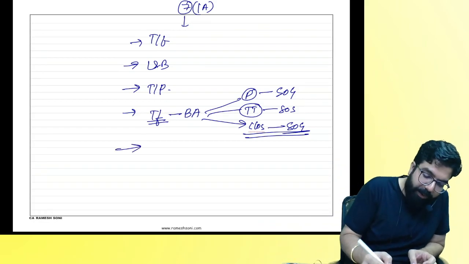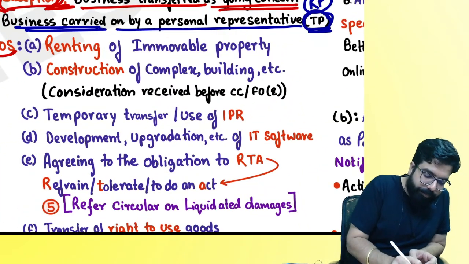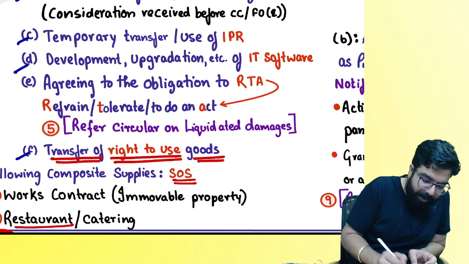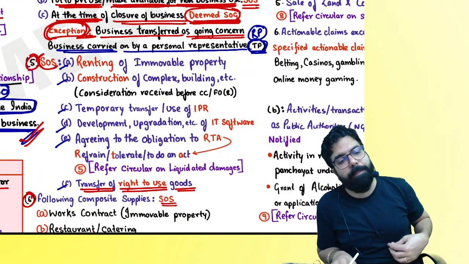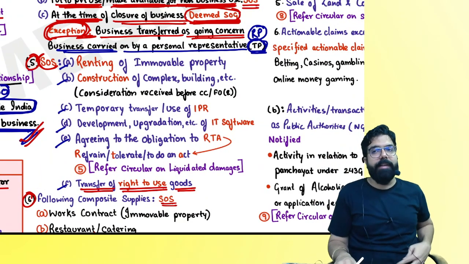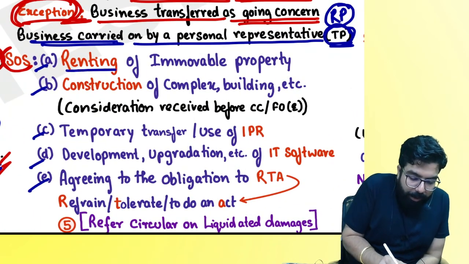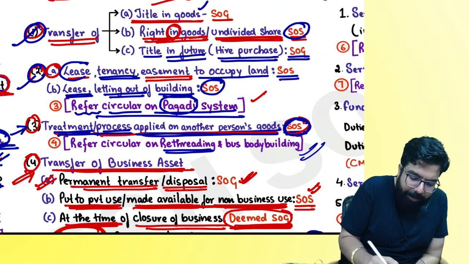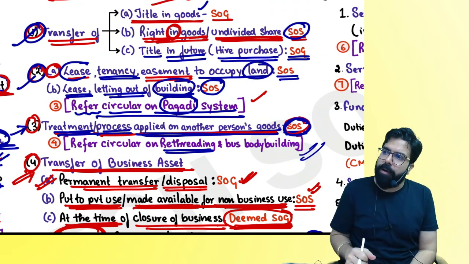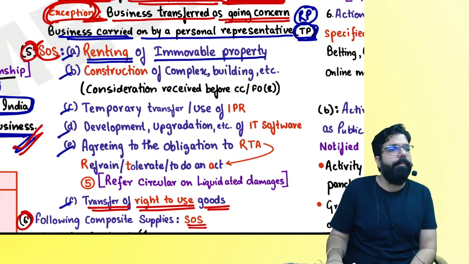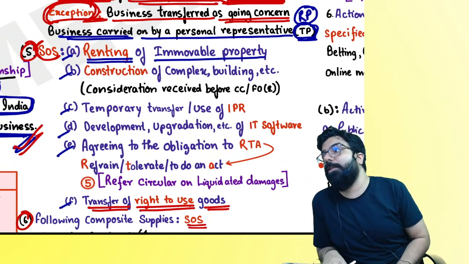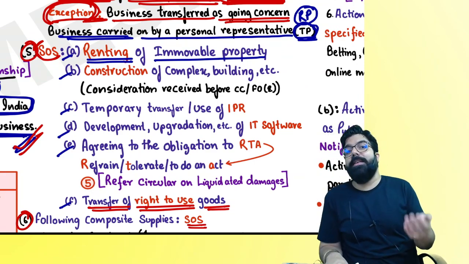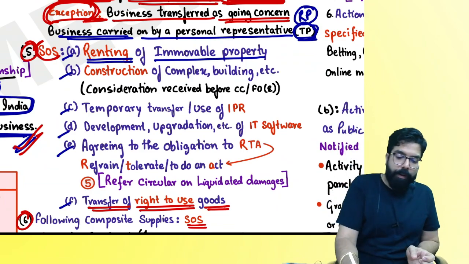Now the next one is the fifth paragraph. The fifth paragraph says that all these activities will always be supply of service. Can you see over here? There are 6 activities which will always be a supply of service. What are the 6 activities? Number 1, renting of immovable property. Renting of immovable property means land and building, but that is already covered. Then why did they again write renting of immovable property? Immovable property does not mean only land and building. For example, anything attached to the earth is also immovable.